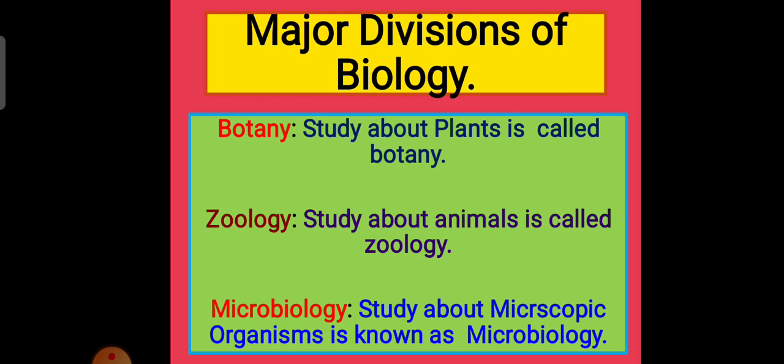And what is microbiology? It is the study about microbes or microscopic organisms. Microscopic organisms means living organisms that we cannot see with our naked eyes, but we can see them with the help of a microscope, and their study is known as microbiology. For example, bacteria and viruses are microbes.